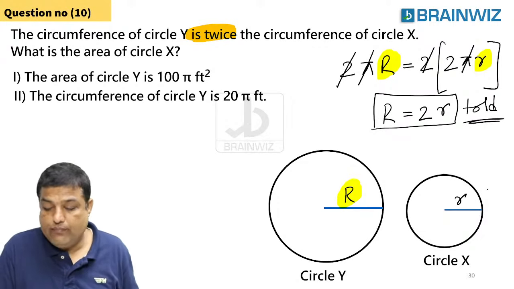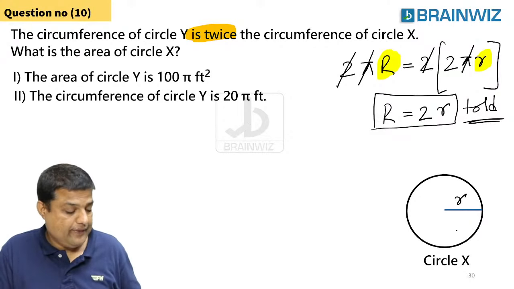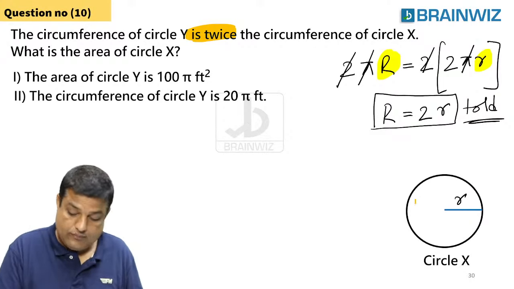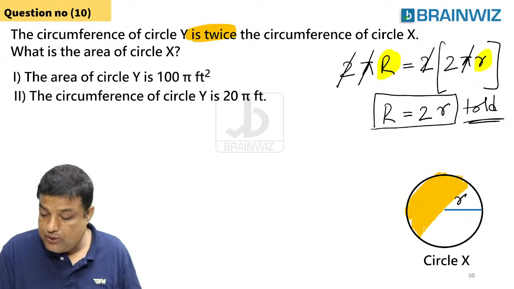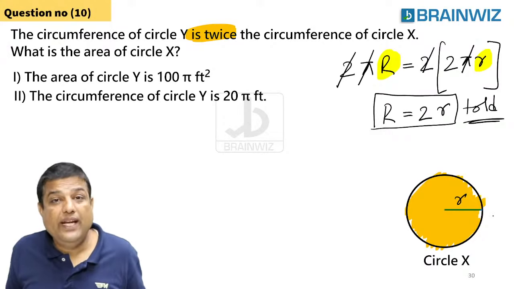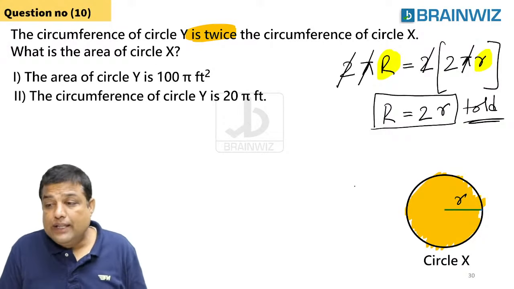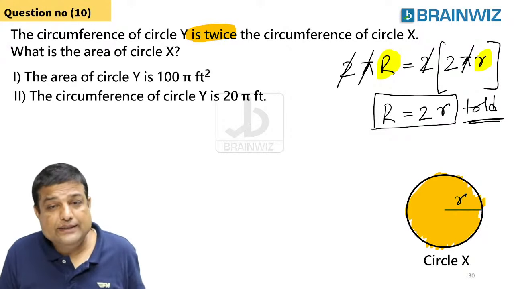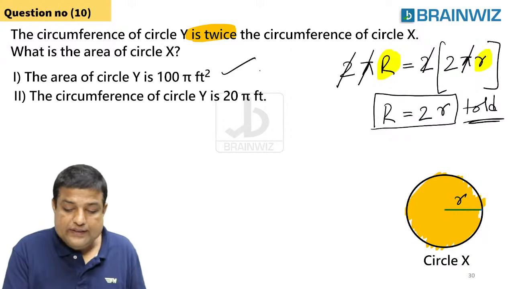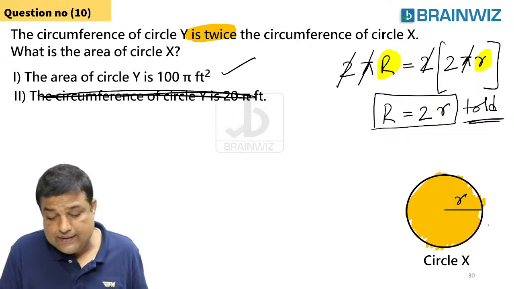Now what do you want? My question is, I wanted to find out the area of the circle. Now I'm using the data. Till now I haven't used any data, guys. First I'll try the first data. I'm not using the second data. First data I'll try, whether I can get the things or not.